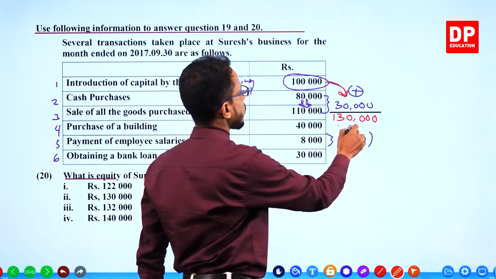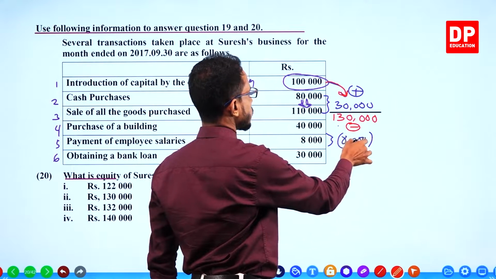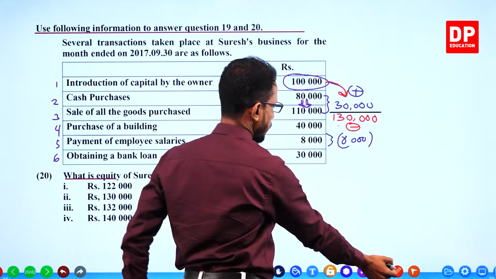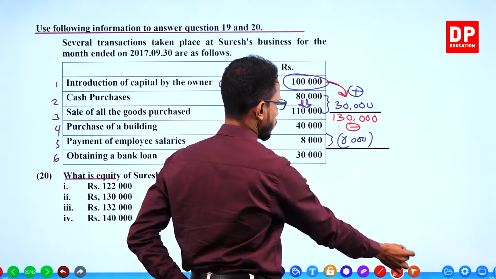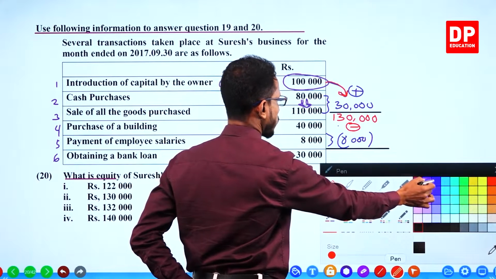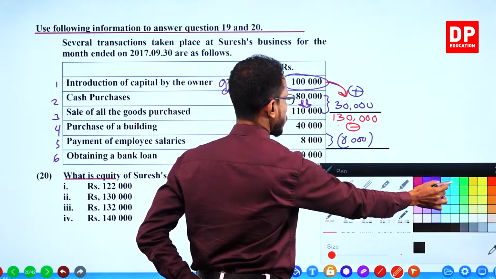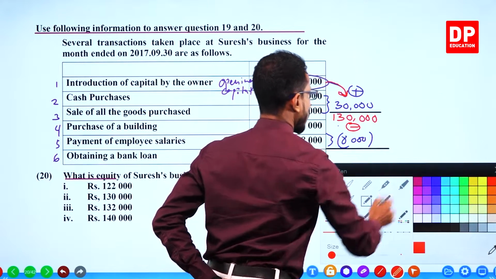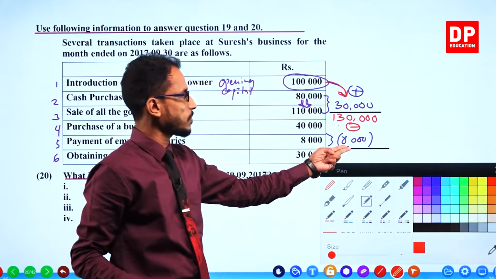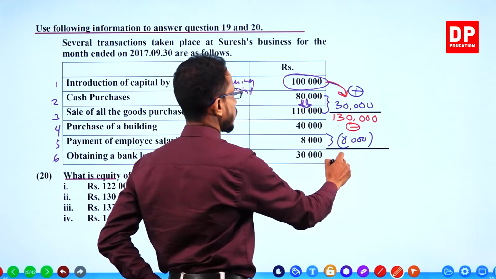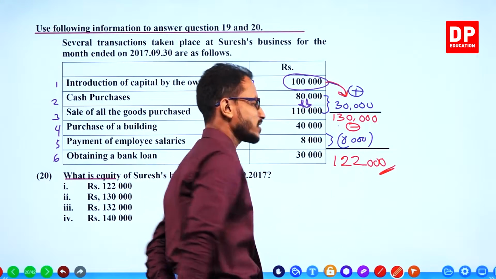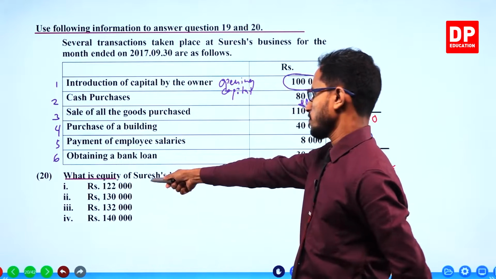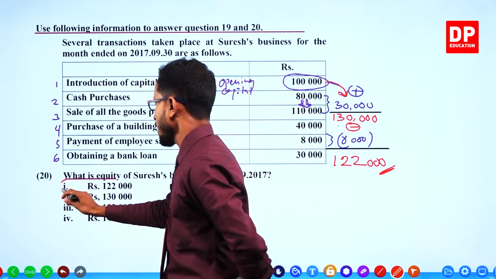Then subtract this 8,000. How much? 130 minus 8, 122 is the final capital, the closing capital. It's there.